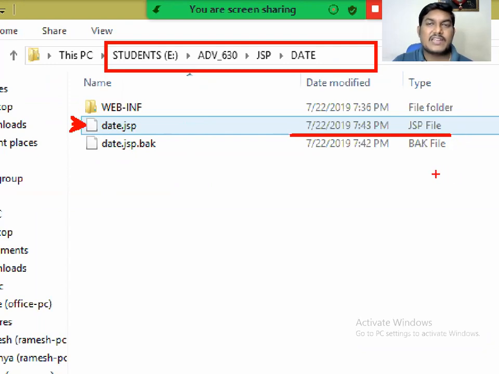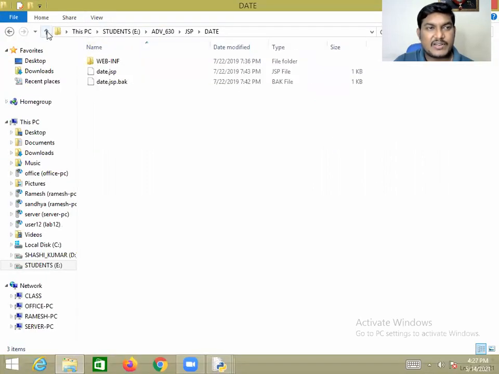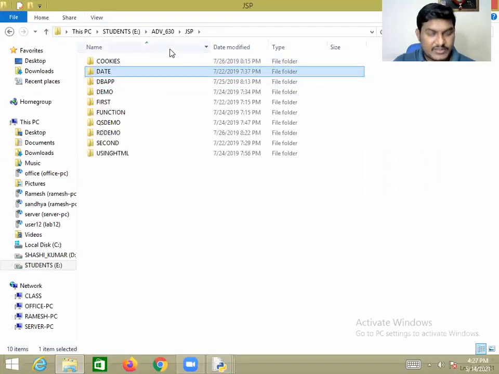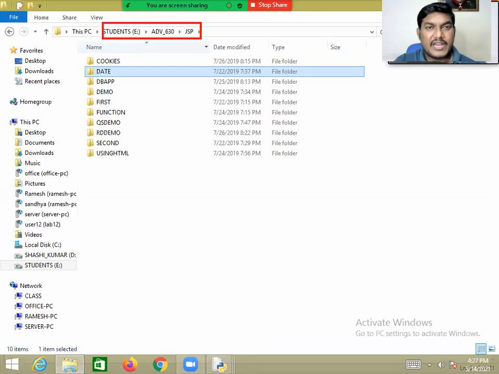In the same way, I want to check whether the specified path is a directory or not. You can check it out, dear friend. So in the E drive, in adv_630, in the JSP folder, I want to check whether the date exists or not. In the E drive, adv_630 JSP folder, I would like to ensure the specified